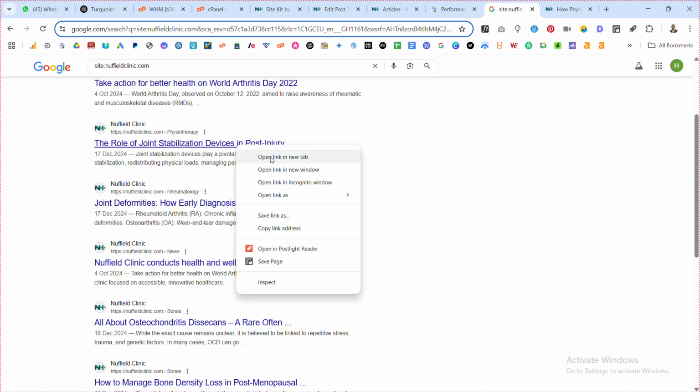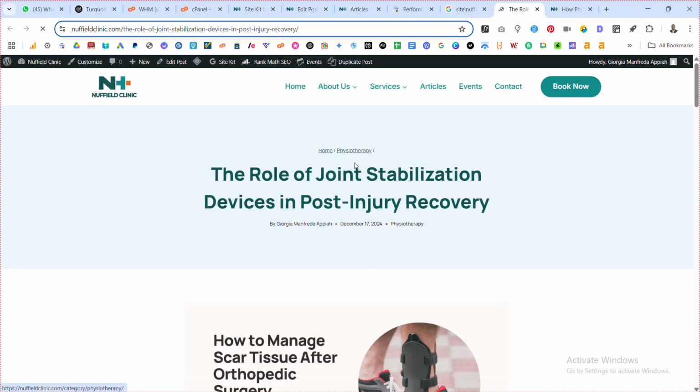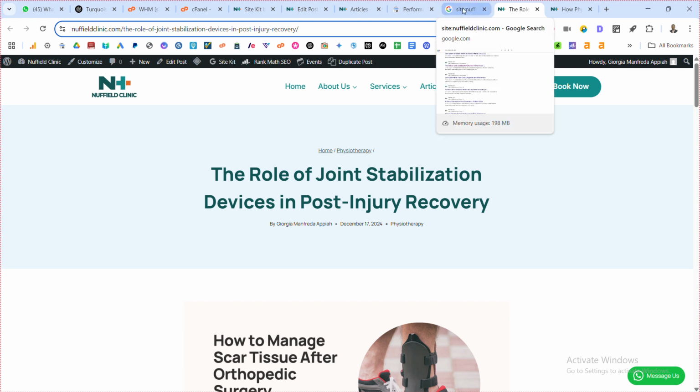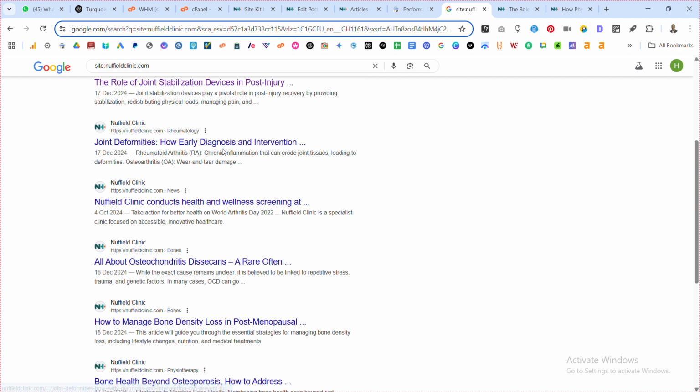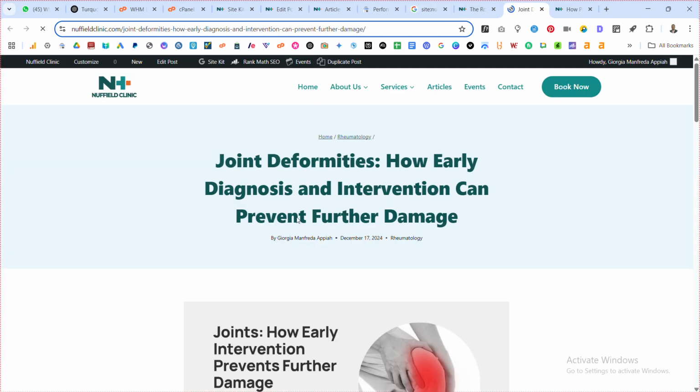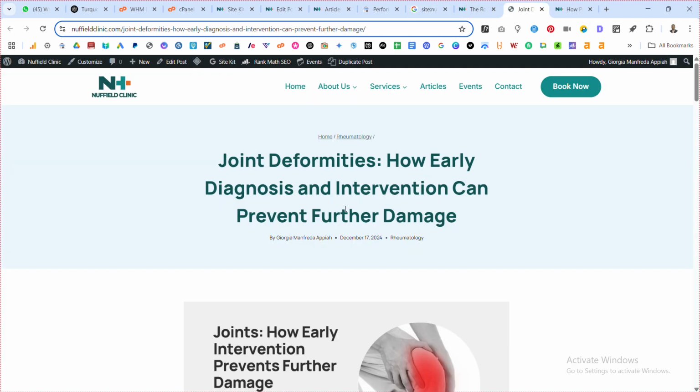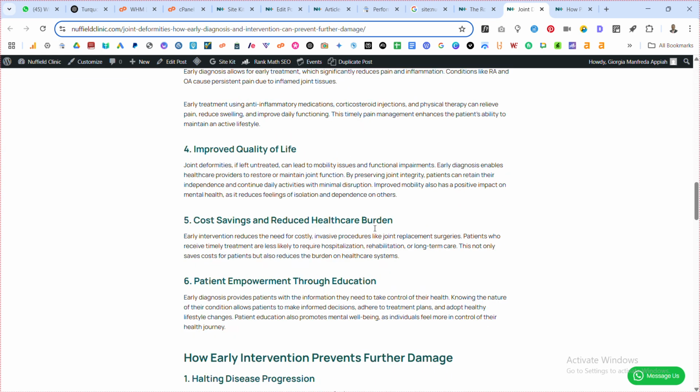Let's see this. So far, all that we wrote, I think they were all under physiotherapy. We're yet to move on. The idea is that we're going to write about 10 articles for each of the services to help the website become like a hub for information on this kind of things. Yes, and this one is joint deformities, how early diagnosis and intervention can prevent further damage. That is also in here.